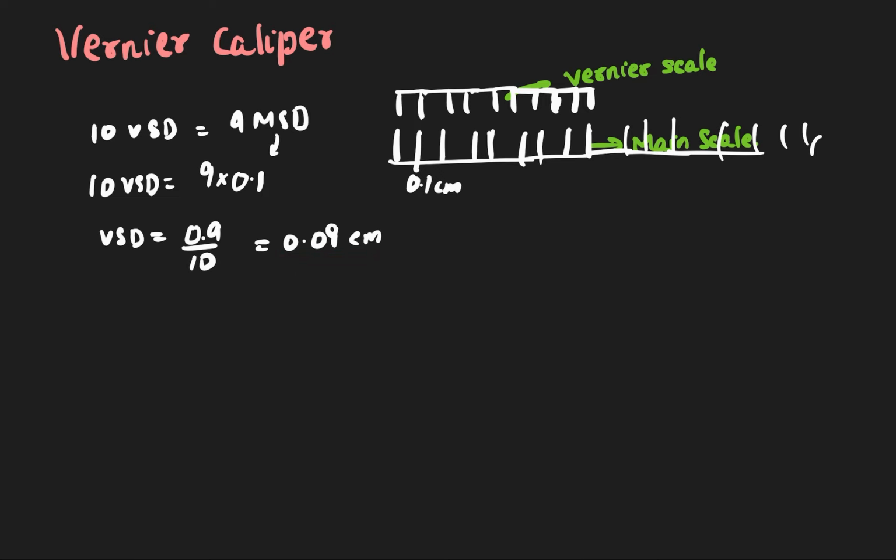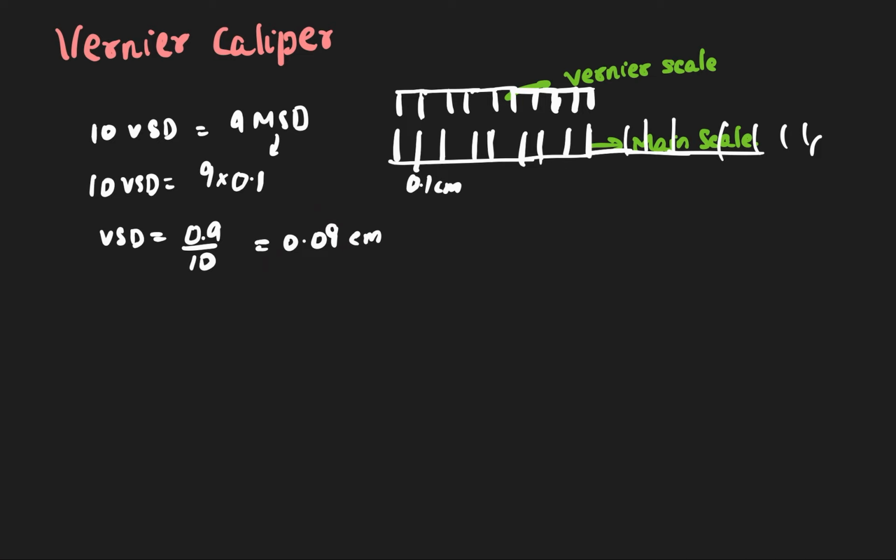Okay, don't get confused. See, I am telling you again. Each division here is 0.1 centimeter. So such 9 divisions are matching with 10 divisions of the vernier scale. So 10 vernier scale divisions is equal to 9 main scale divisions, and one main scale division is 0.1 centimeter. So I am going to multiply that. This is the total length. Total length of this is how much? 9 into 0.1, which is nothing but 0.9. So I will get 0.9 here, and this is 10 VSD. From here I can find one vernier scale division. So one vernier scale division is 0.09.